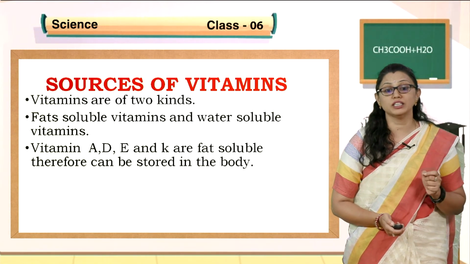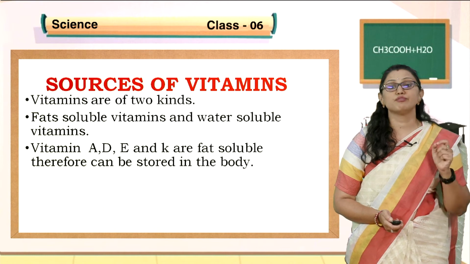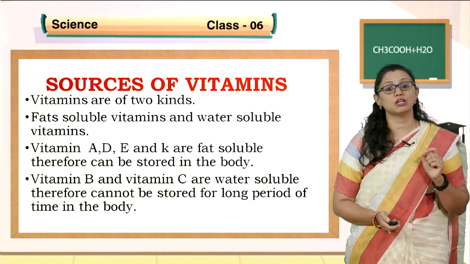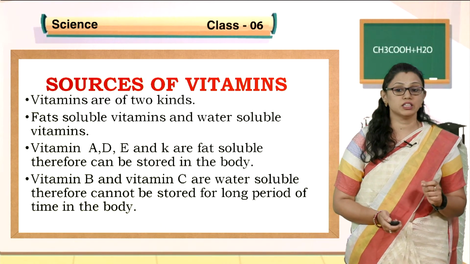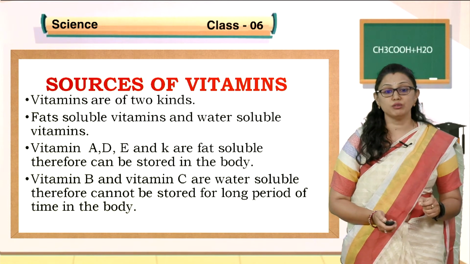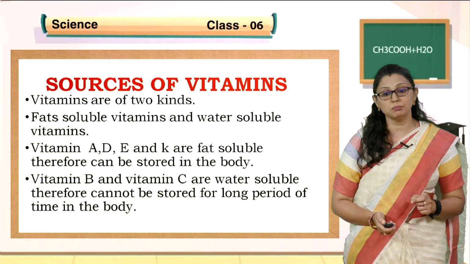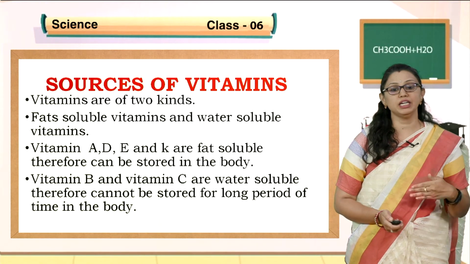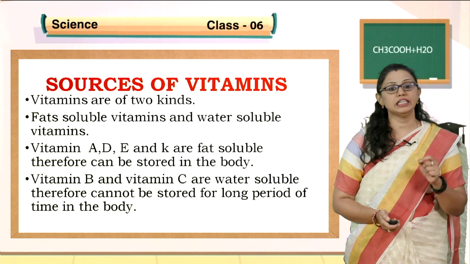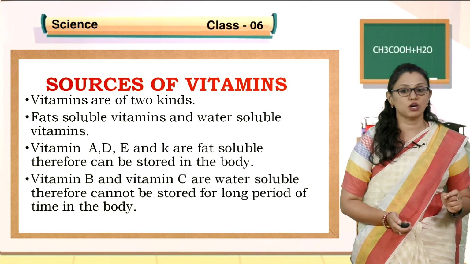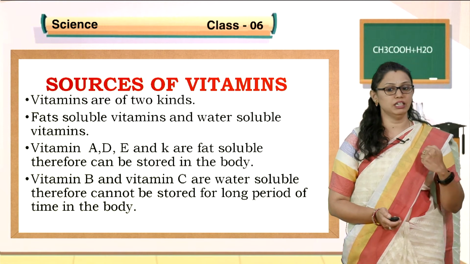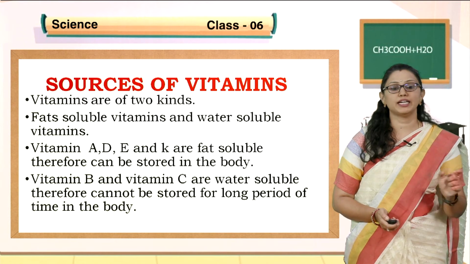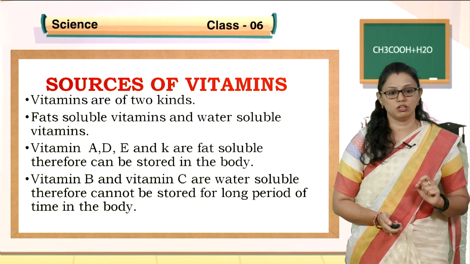They can be stored in the body, that is why they are called fat soluble vitamins. Vitamin B and vitamin C are water soluble, so they are called water soluble vitamins. Therefore, they cannot be stored for a longer period in our body. That is why we have to take in vitamin B and vitamin C. But vitamins A, D and K are called fat soluble, which are stored temporarily in our body. So, understood children? There are two kinds of vitamin sources, fat soluble vitamins as well as water soluble vitamins.